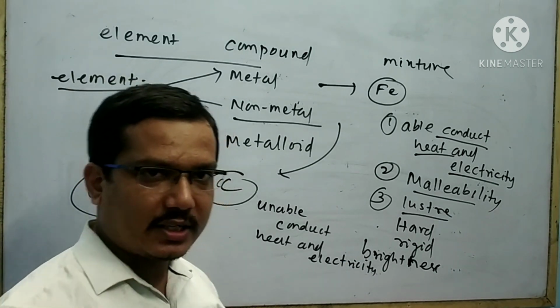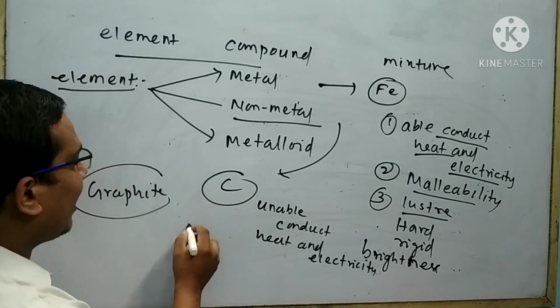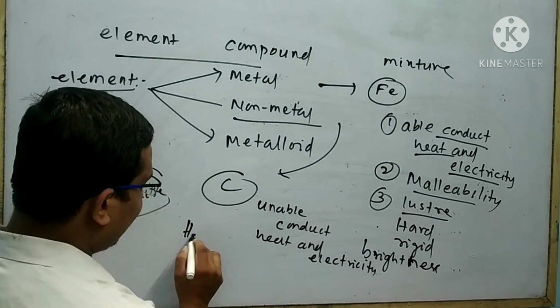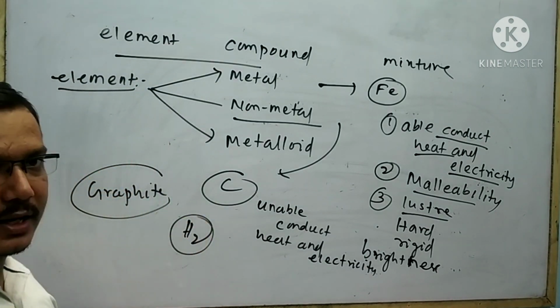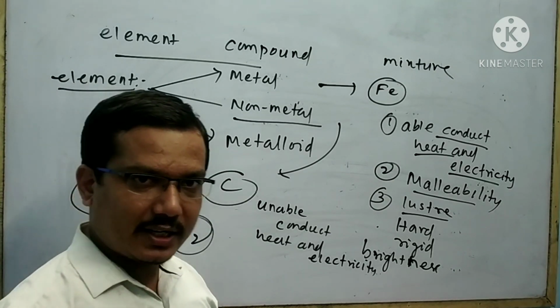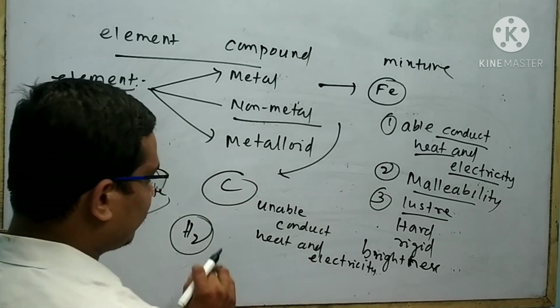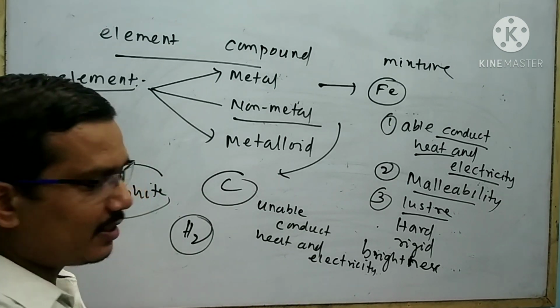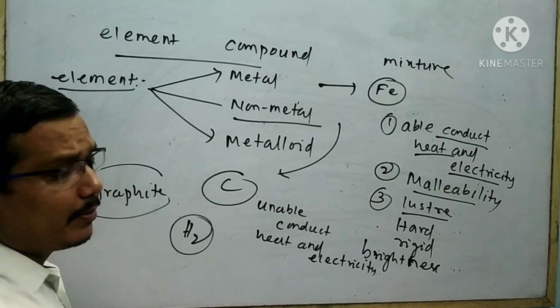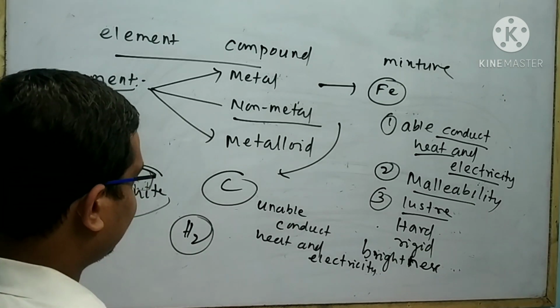You can take another example of a non-metal, hydrogen. Hydrogen is a non-metal. It is unable to conduct heat and electricity. It does not have malleability. It does not have luster. It is not hard or rigid. It does not have any brightness.